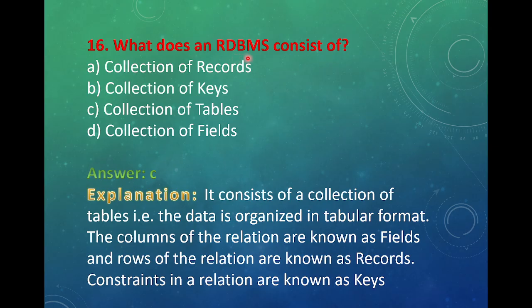What does an RDBMS consist of? Collection of records, collection of keys, collection of tables, collection of fields. Answer is C, collection of tables. Explanation. It consists of a collection of tables, that is, the data is organized in tabular format. This is the important part. The columns of the relation are known as fields and rows of the relation are known as records. Constraints in a relation are known as keys.